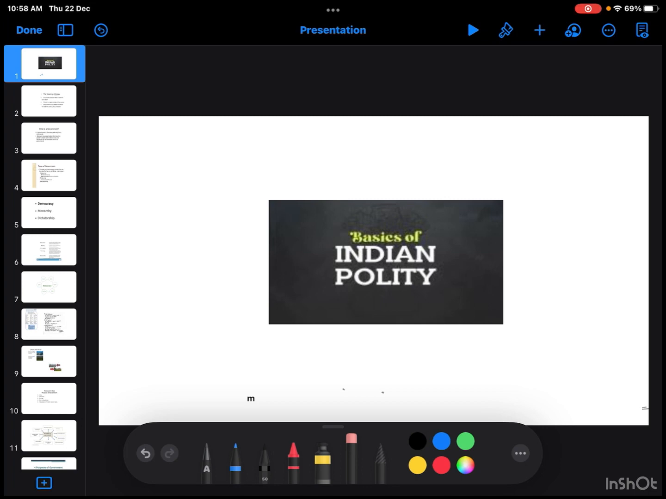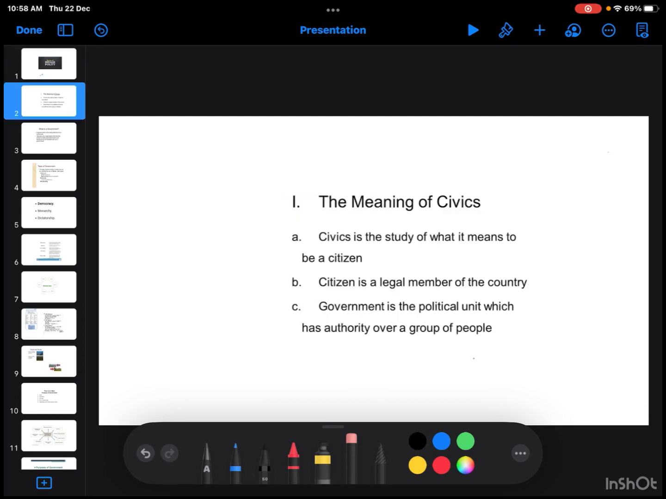Before we start the polity lectures, let us clear the basics. We are going to study the basics of Indian polity. Before we start that, let us know what civics is. What do you mean by civics?